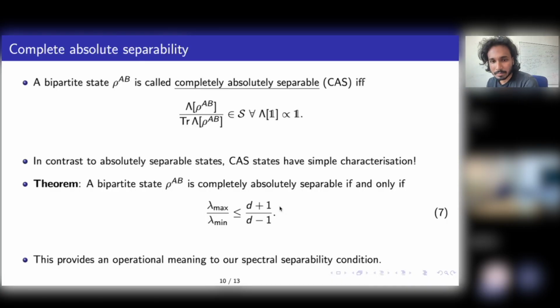True, I understand. But my question is, if you put any further condition over the entanglement witness, will it give us something new?